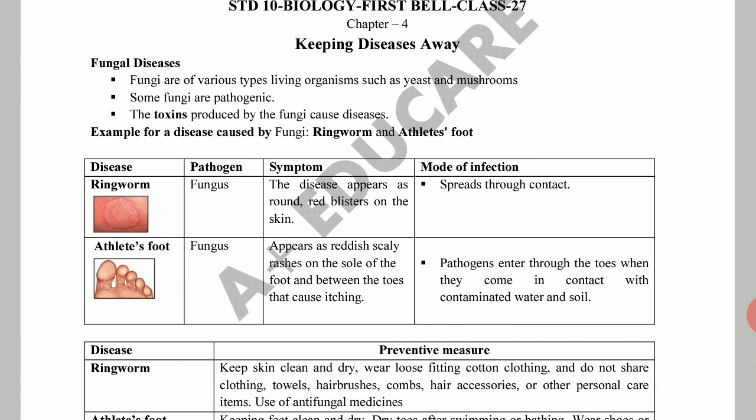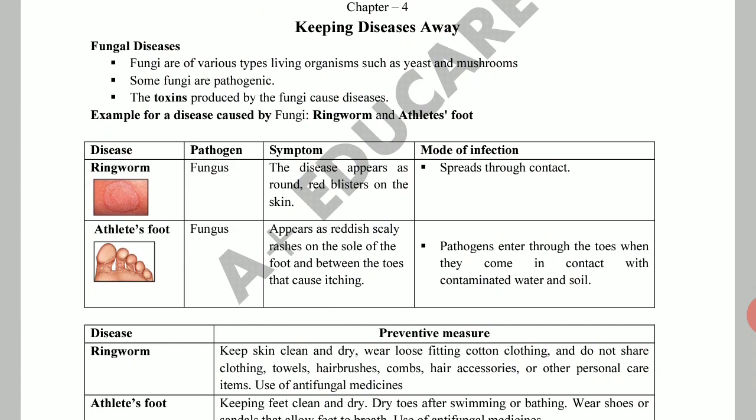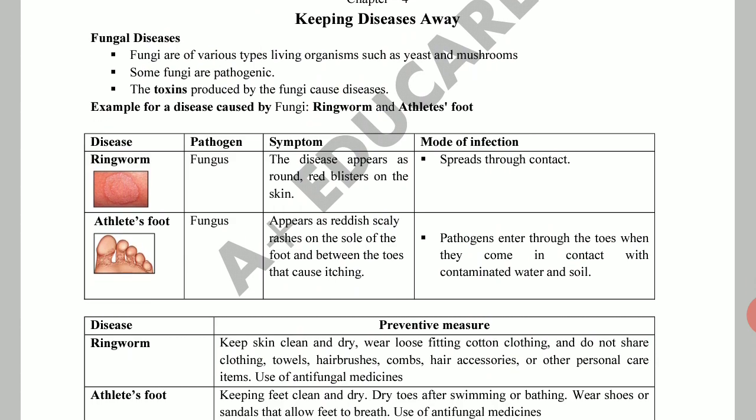I am not going to the detail of different type of fungus. Here, there are fungus living in organisms such as yeast and mushrooms. Some are useful fungus also. Some are pathogenic.